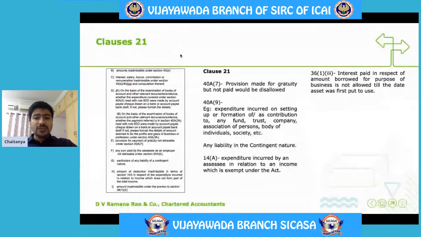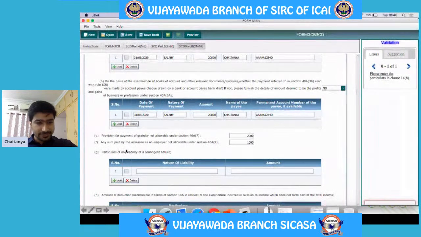40A(9). Expenditure incurred on setting up or formation of, or as contribution to, any fund, trust, company, association, or body of individuals, etc. Let us understand this 40A(9). Say I am setting up a provident fund trust. So for the process of setting up of this provident fund trust, if there is any expenditure incurred, then that expenditure is required to be mentioned in this particular point. We will see these two, E and F, in the utility.